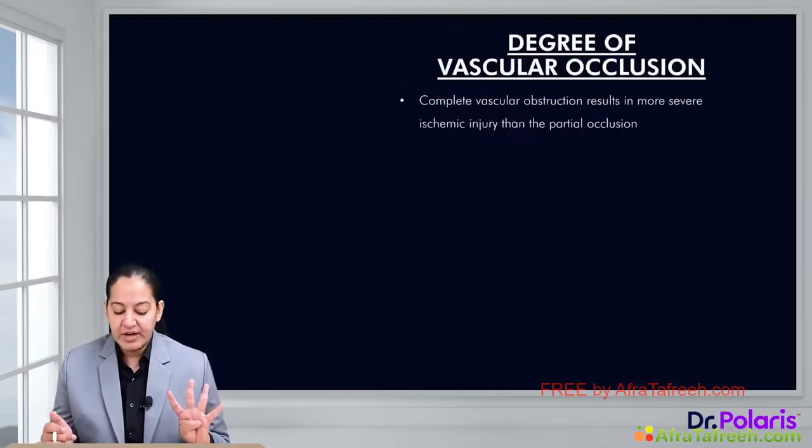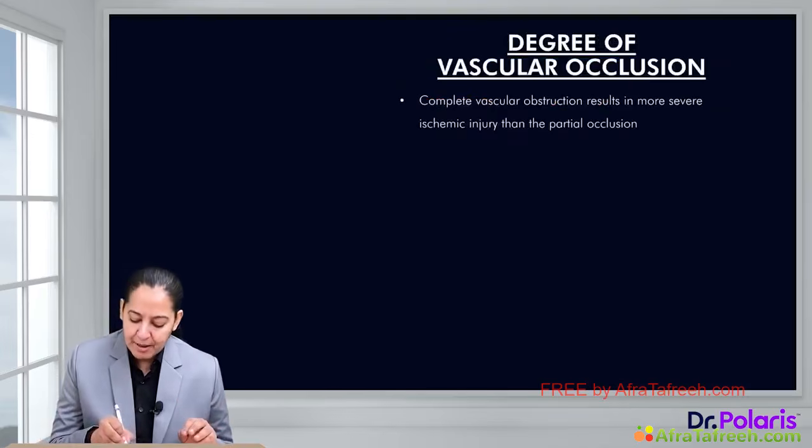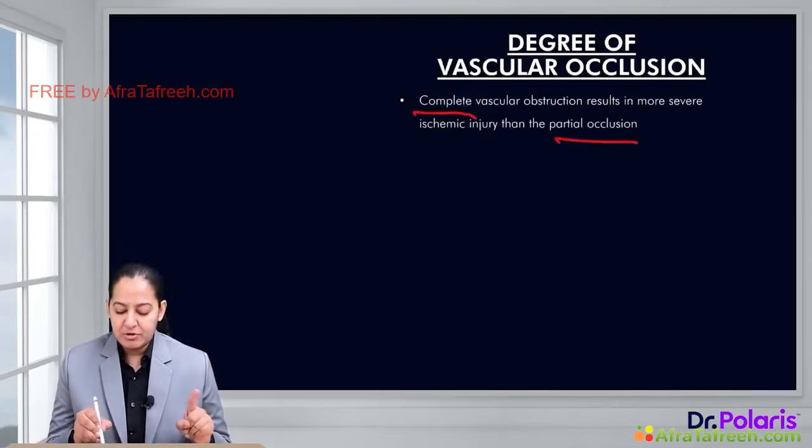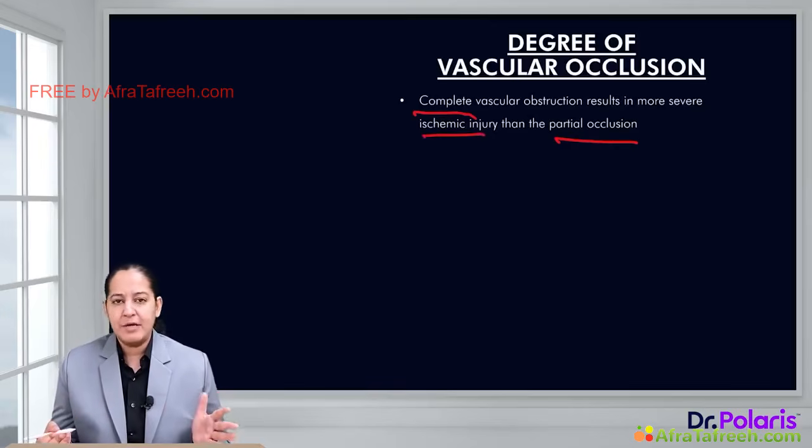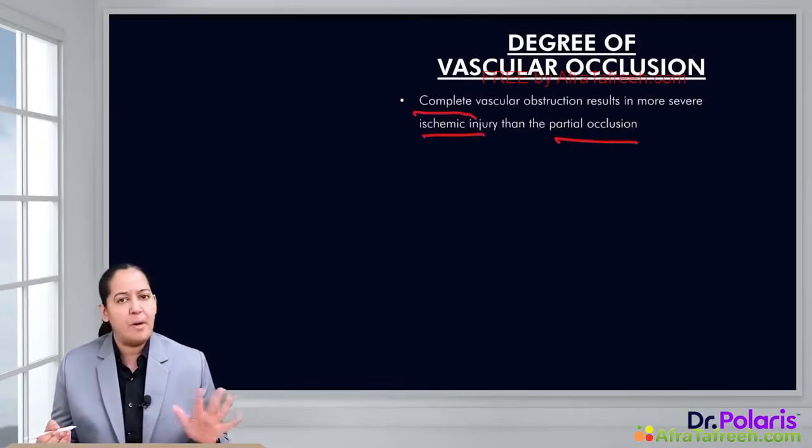The fourth one is the degree of occlusion. Occlusion is complete or partial. Complete obstruction leads to more ischemic injury as compared to partial, because in complete occlusion, we can understand there is sudden obstruction of the complete blood supply.